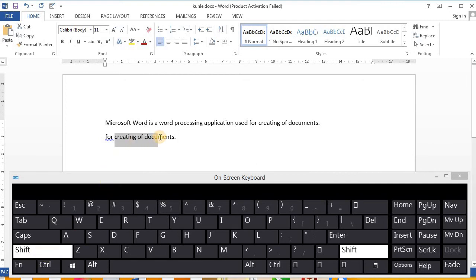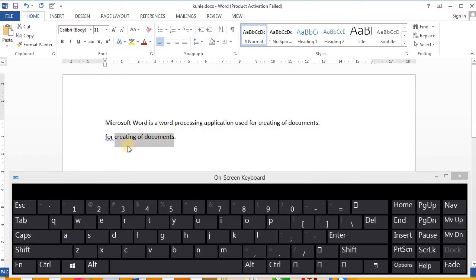If I keep on clicking, it keeps selecting more and more. Can you see? Then if I leave the Shift and click, it goes away. So that's how to select.